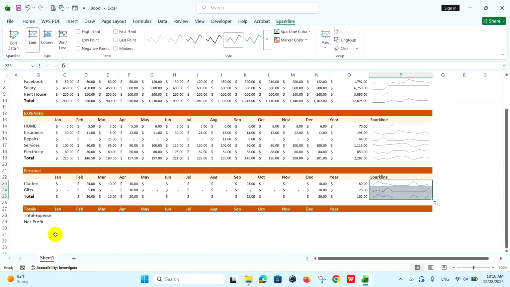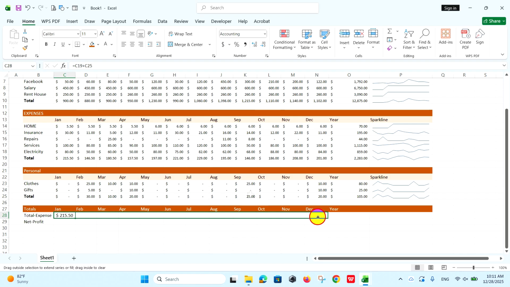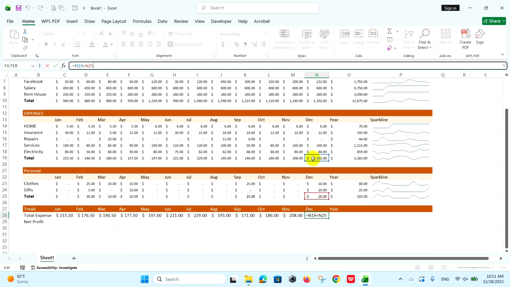Next, total expense and net profit. First, click on a cell and press equals. Next, click Total Monthly Expense of January, plus the second total expense. And press Enter to confirm. Hold and click on the corner point and drag it to the right. I can check this result; the numbers calculate automatically.